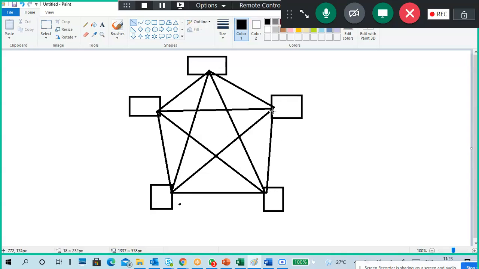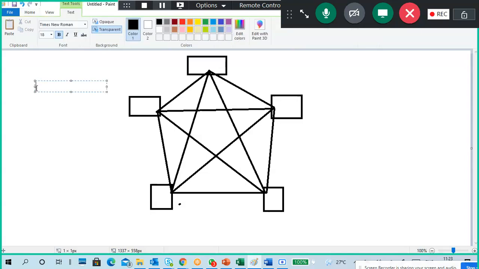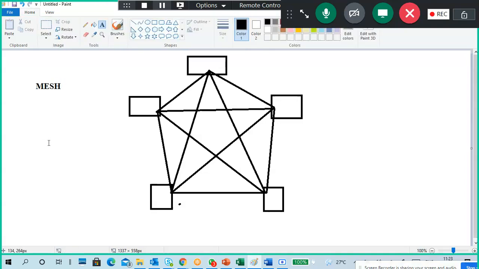Yeah, you are correct. That is a mesh topology, not star topology, guys. Don't fall for that one. Not a star topology. This is a mesh topology. But a star topology will have a hub in between, I mean, in the center point.